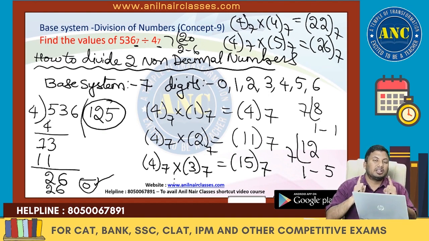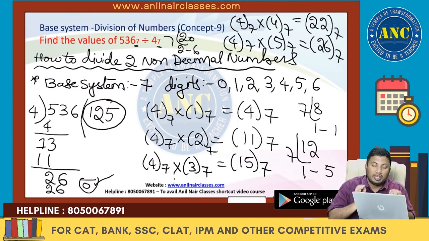Please remember that you are dividing in a non-decimal system. What is the non-decimal system given in this question? It is base system 7. Step number 1: in base system 7, I will use the digits from 0 to 6. That is the first key point.